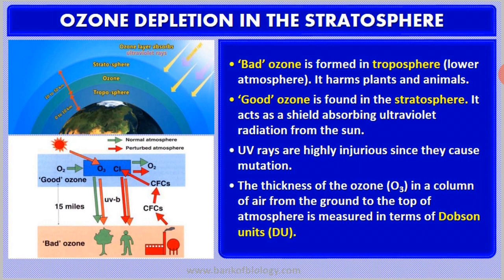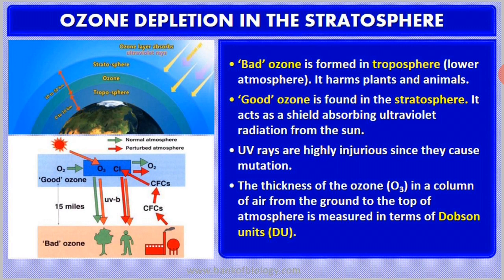Whereas good ozone is found in the upper part of the atmosphere, the stratosphere. In the diagram on the left side of the slide, the upper atmosphere consists of good ozone, whereas the lower part of the atmosphere, the troposphere, has bad ozone.